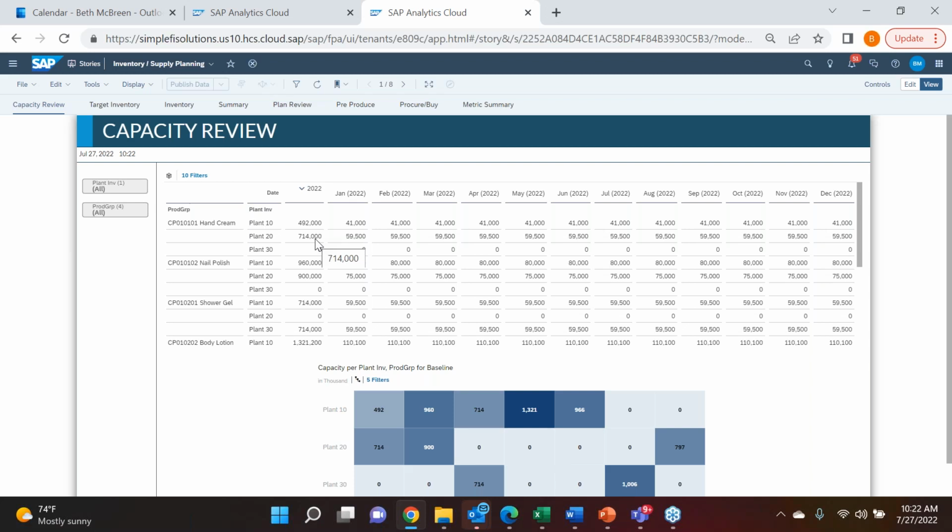If we hit capacity on plant 20, that overspills to look at what capacity is available on plant 10, and so on and so forth. And that's not something that is fixed. If you're looking to do something similar, you can do that. If you want to set specific thresholds manually, you can also do that.